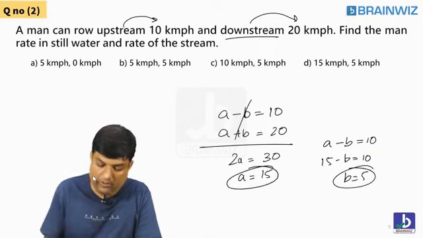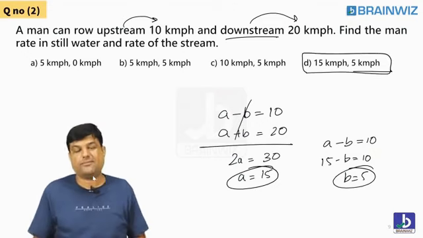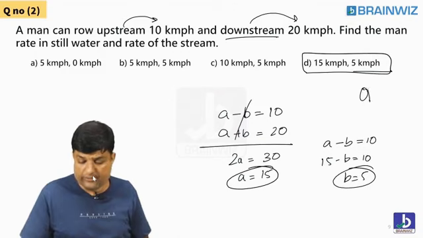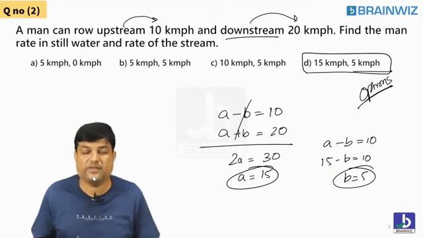You got A value, you got B value. Answer is 15, 5. You can do from options also. See the options, you can get it. Are you understanding, everybody? You can come from options as well.